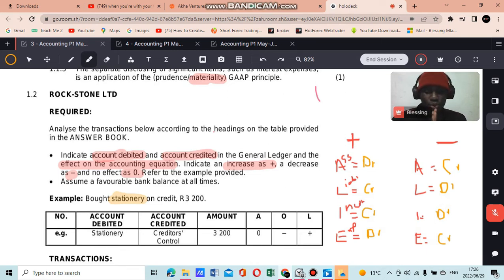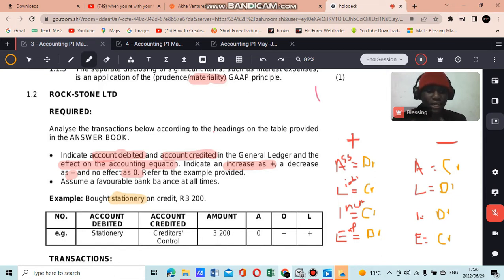But when it comes to the credit, what happens most of the time when you buy something is that we either buy it on credit or we buy it cash. If we buy it on credit, that means we have a liability that arises because we have to pay back those suppliers at a later date. So it's a liability to us, something we owe to the creditors. Usually we call this liability creditors control. So when you buy something on credit, the account credited is creditors control because it's a liability.